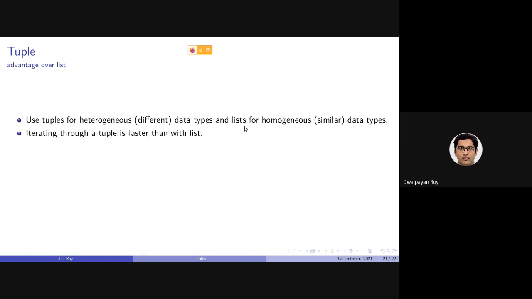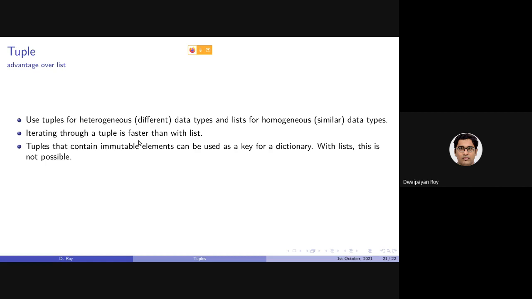another advantage of using a tuple over a list is that iteration through all the items in a tuple is faster than iterating through all the items in a list. And tuples that contain immutable elements can be used as a key for a dictionary.